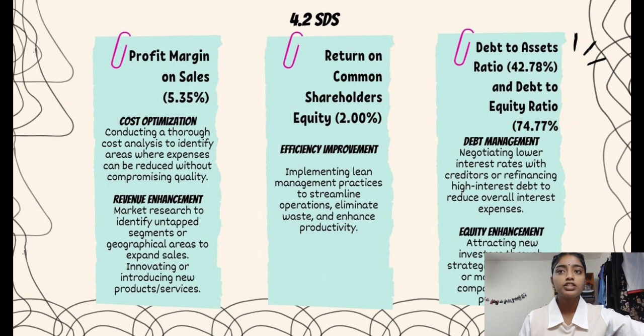For the profit margin on sales, they can do cost optimization, conducting a true cost analysis to identify areas where expenses can be reduced without compromising quality. They can also do revenue enhancement, with market research to identify untapped segments or geographical areas to expand sales. For the return on common shareholders' equity, they can do efficiency improvement, implementing lean management practices to streamline operations, eliminate waste, and enhance productivity. For the debt to assets ratio and debt to equity ratio, they can do debt management, negotiating lower